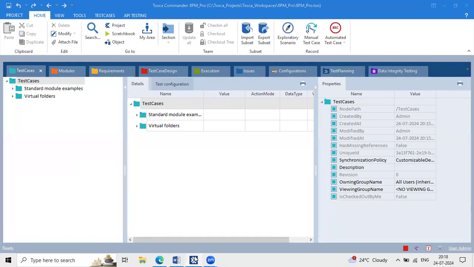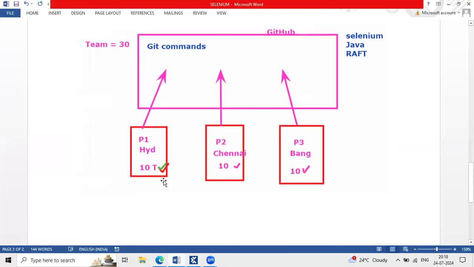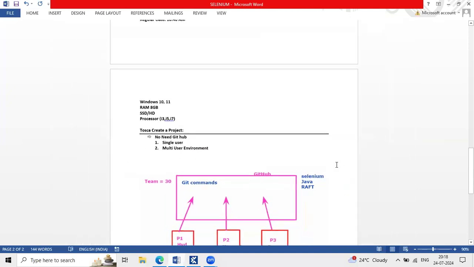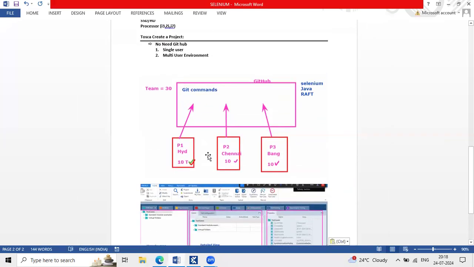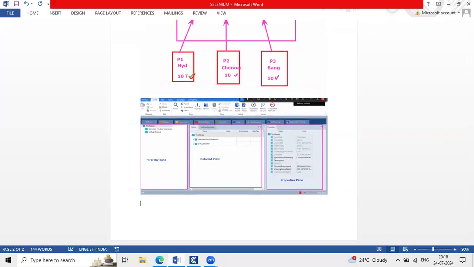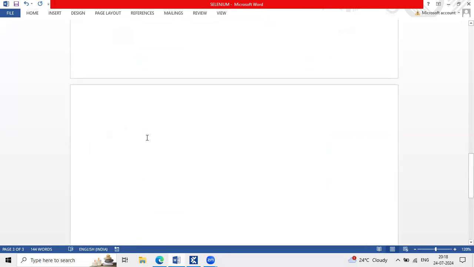I just want to add this into the Word document, okay? And one more point: if you create any project, I just created a project. My project name is 8 p.m. underscore pro. Inside this project, from Tosca's point of view, a total of 8 to 9 sections are added by default. We did not add these things; they are added by default.